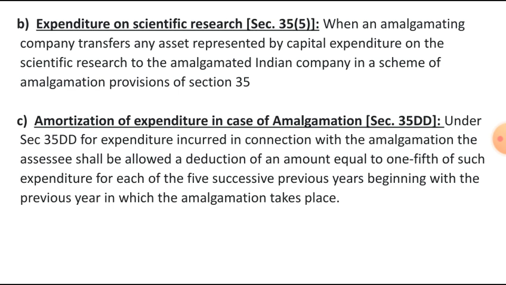Under section 35DD, for expenditure incurred in connection with the amalgamation, the assessee shall be allowed a deduction of an amount equal to 1/5 of such expenditure for each of the 5 successive previous years beginning with the previous year in which the amalgamation takes place. That is, the amortization of expenditure in case of amalgamation: the assessee shall be allowed a deduction of an amount equal to 1/5 of such expenditure in the previous year beginning with the previous year in which the amalgamation takes place.